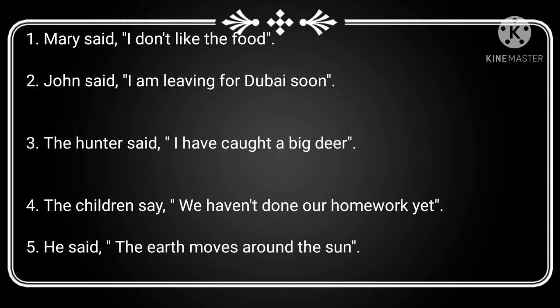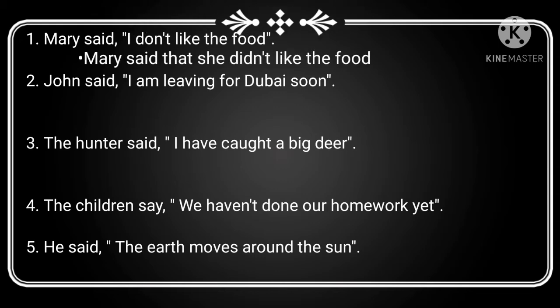Okay, children. What is rule number 3? Yes, good. There will be some changes in pronouns. So, here the pronoun is I and the gender is a girl. So, I will change into she. Finally, we will get a sentence like this. Mary said that she didn't like the food.